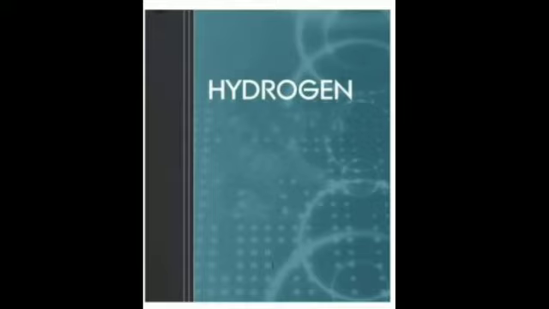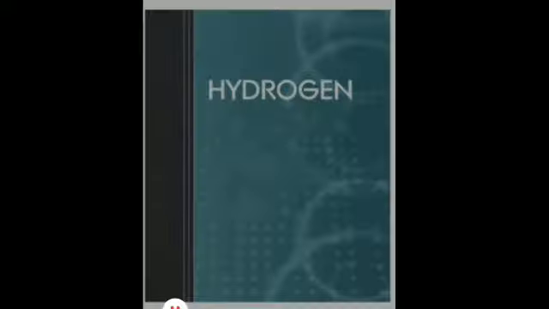That it has a symbol of H and atomic number 1. It has a single valence electron, hence it has a valency of 1. An atomic mass of 1.008 atomic mass unit, and the formula of hydrogen molecule is H2.